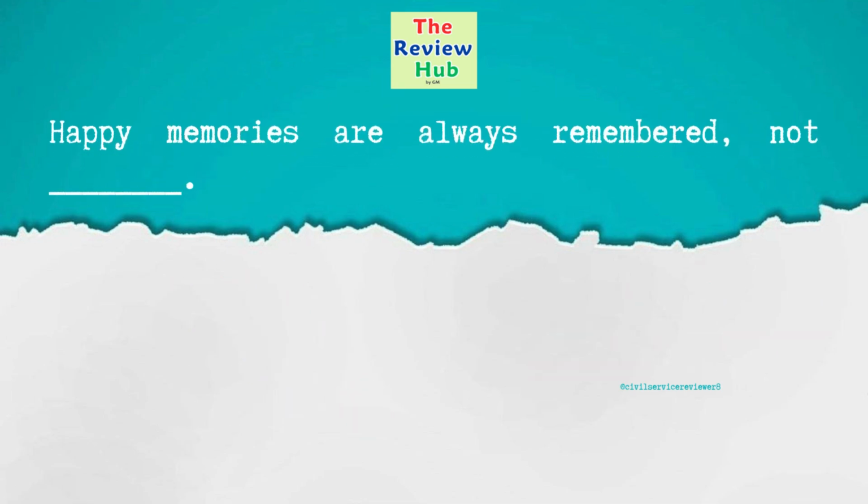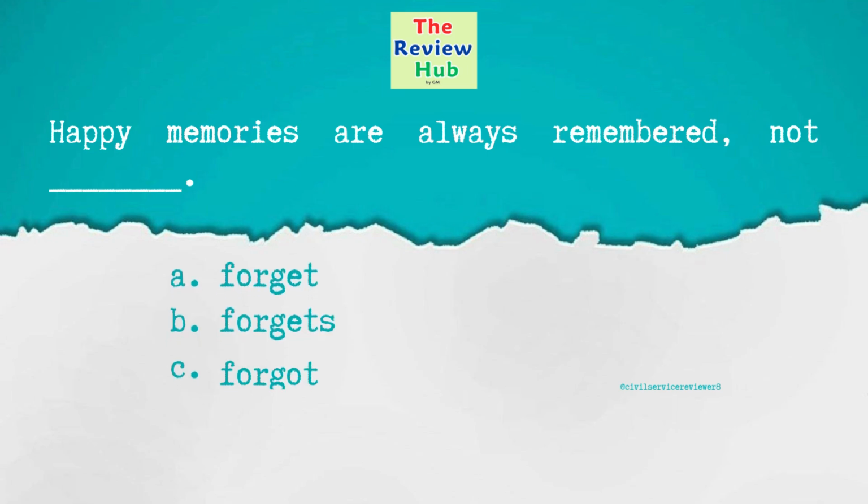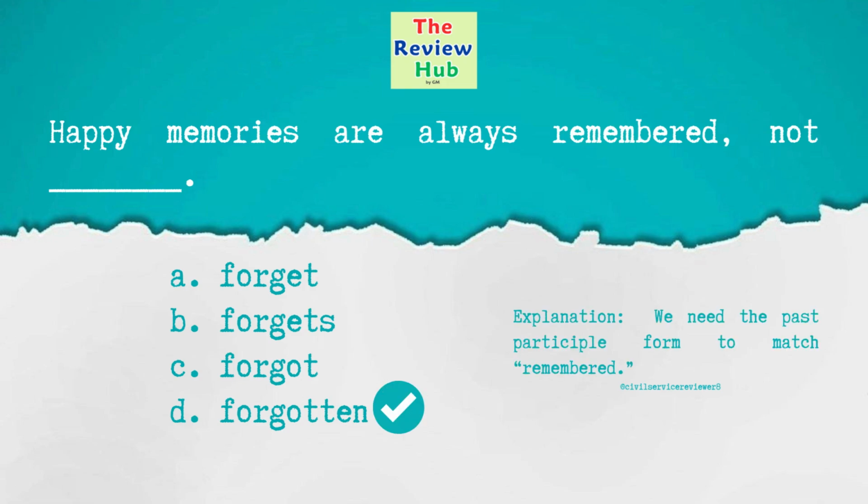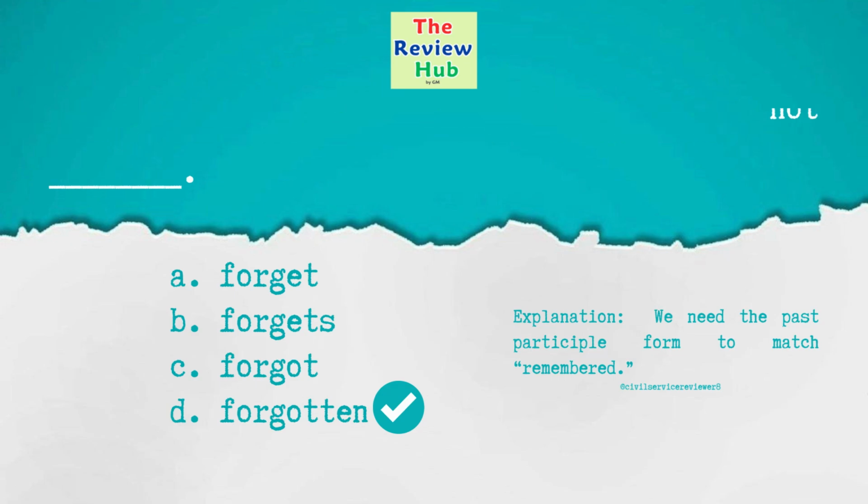Happy memories are always remembered, not blank. A, forget, B, forgets, C, forgot, D, forgotten. The correct answer is letter D, forgotten. We need the past participle form to match remembered.